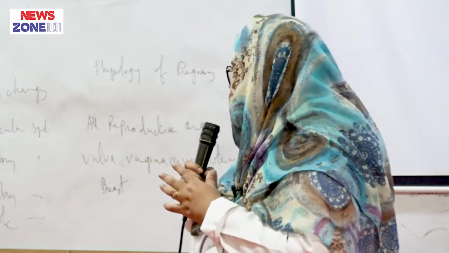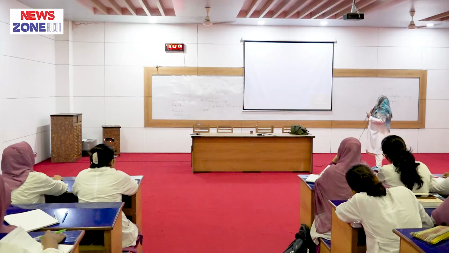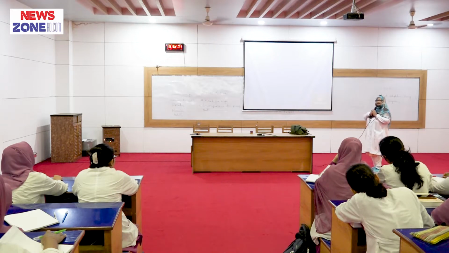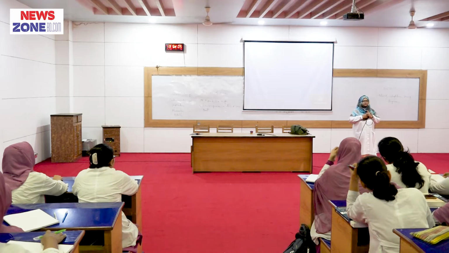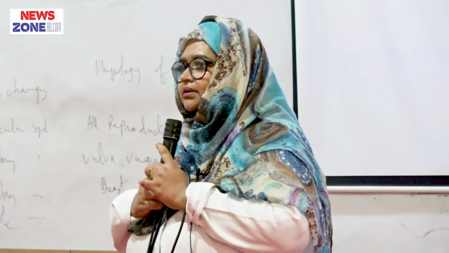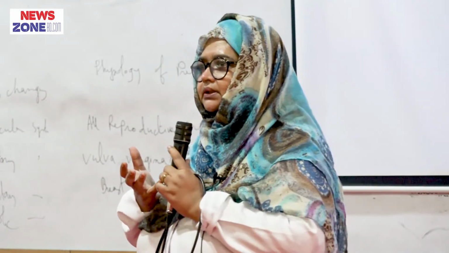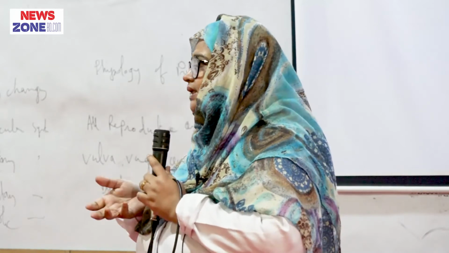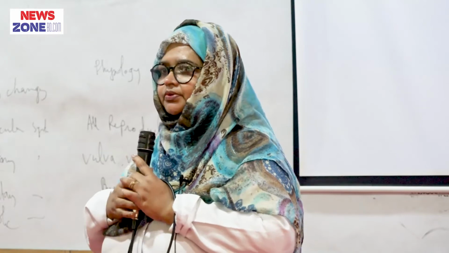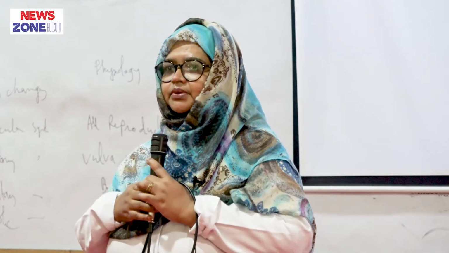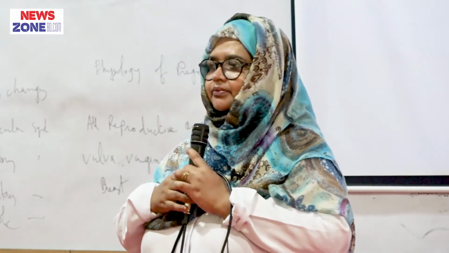So what are the changes now? At first I want to mention the anatomical changes, starting with the vulva, and how it changes due to continuous production of hormones from the placenta.